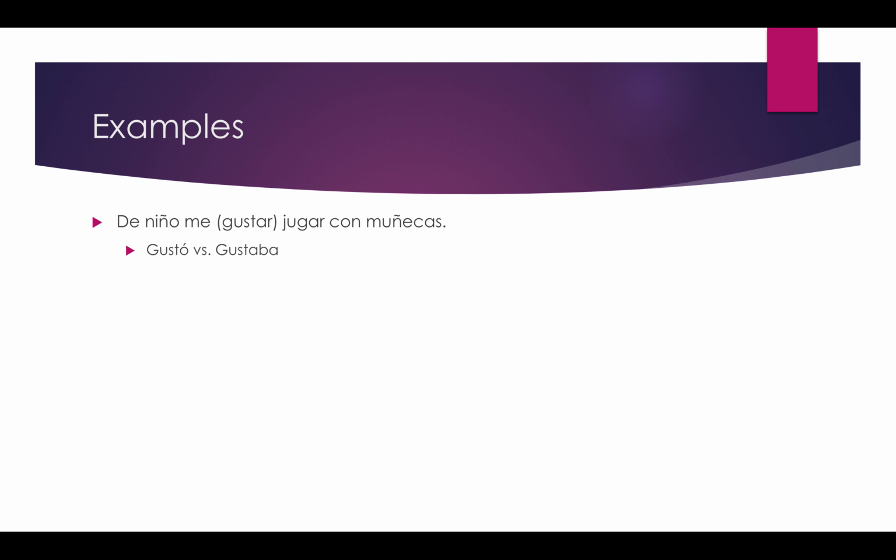Based on what this sentence is talking about, it's an ongoing liking of something. I used to like playing. I'm going to say that this is gustaba. It's imperfect because it's not ending. It's not a completed action.